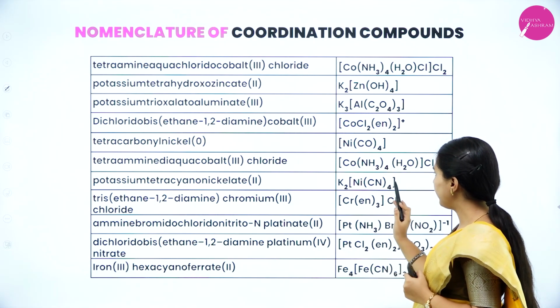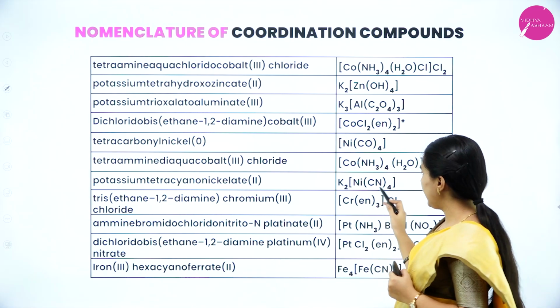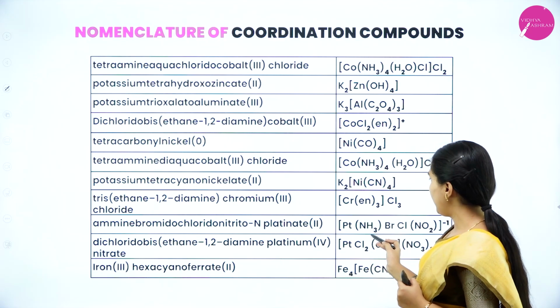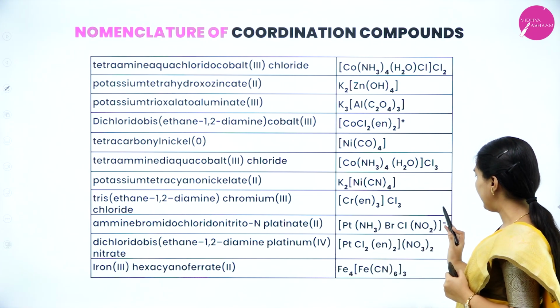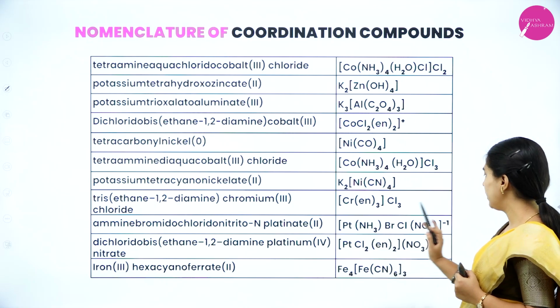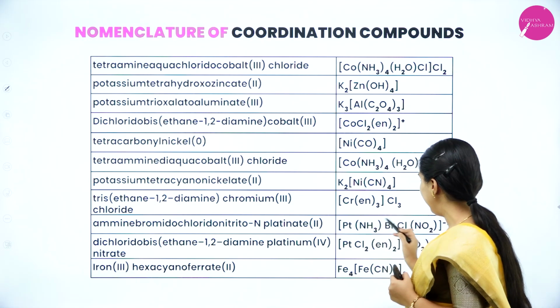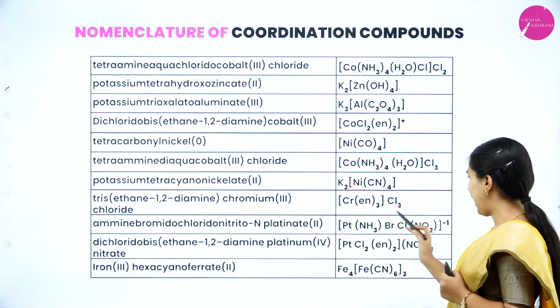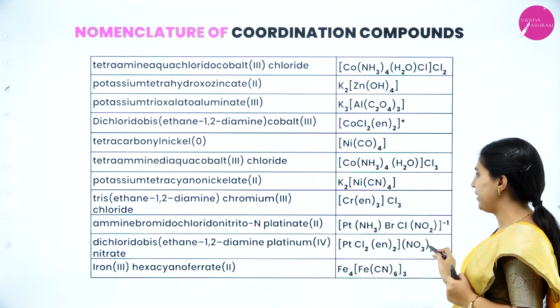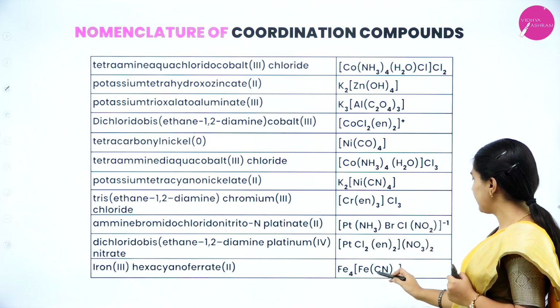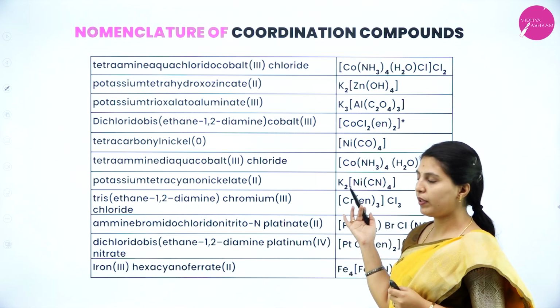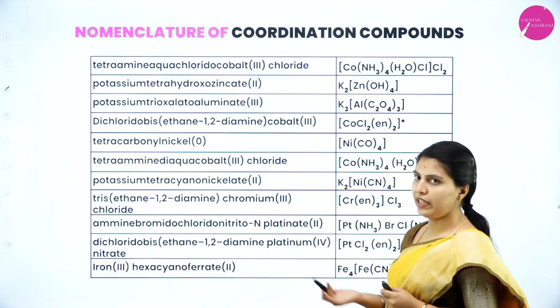Potassium tetracyano, tris(ethane-1,2-diamine)chromium(III) chloride, ammine bromido chlorido nitrito platinate with coordination number 2, dichloridobis(ethane-1,2-diamine)platinum nitrate, hexacyanoferrate(II). So this is how from the name you have to write the complexes.